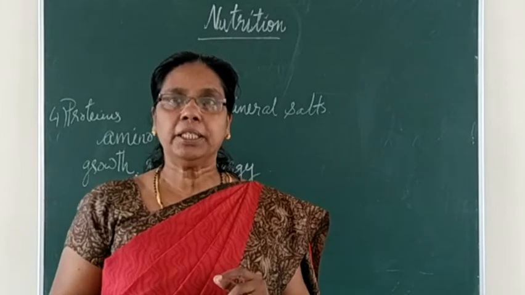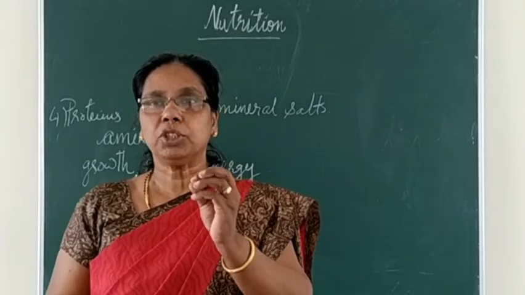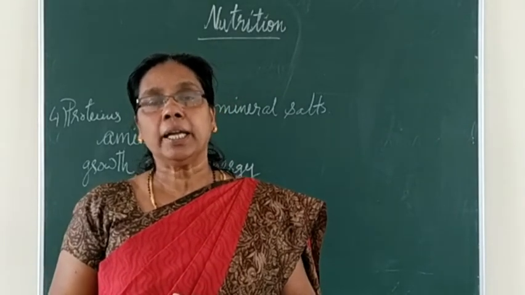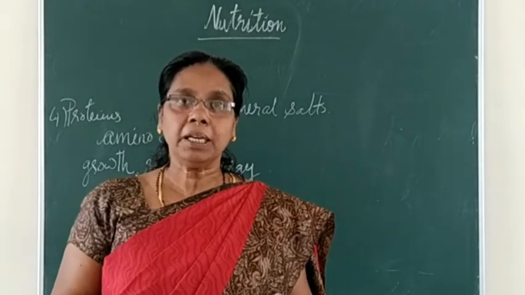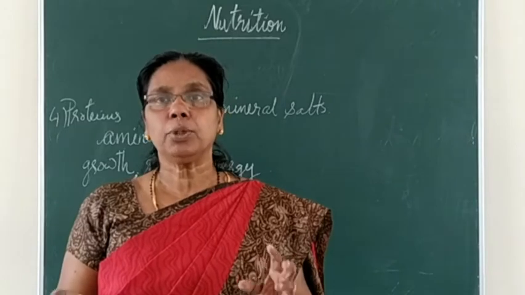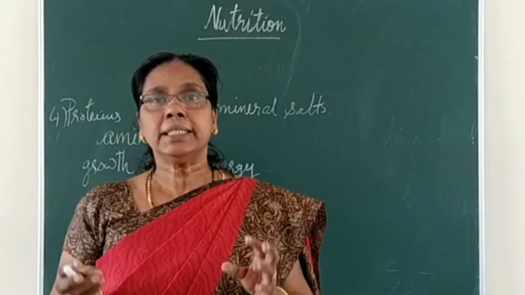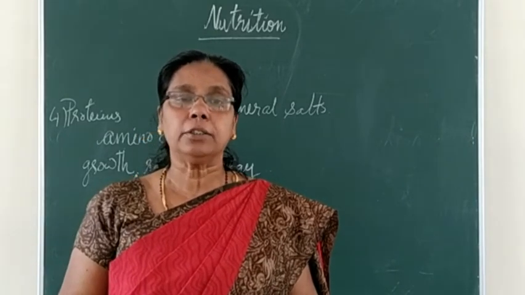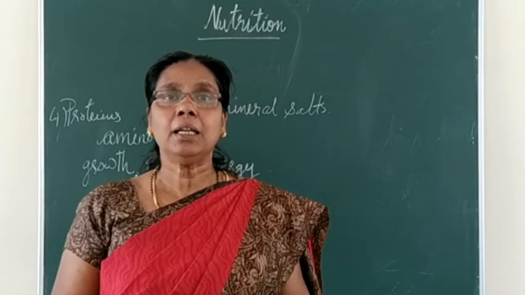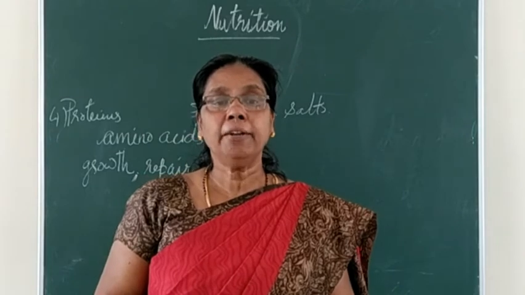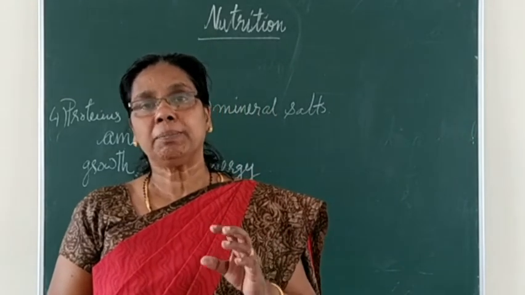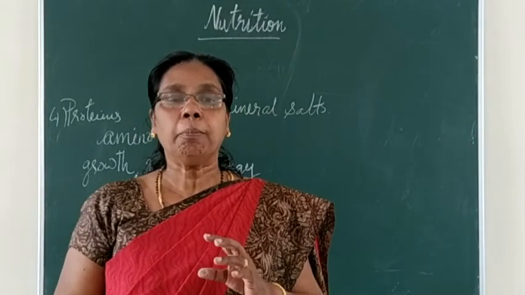And salt you are using in your home. In almost all food items you will add a little salt. What are the main elements present in that? Yes, sodium and chlorine. It's a combination of sodium and chlorine. Its chemical name is sodium chloride. So it's a very essential element which is needed by our body. Again, other minerals from the various types of foods our body is getting.